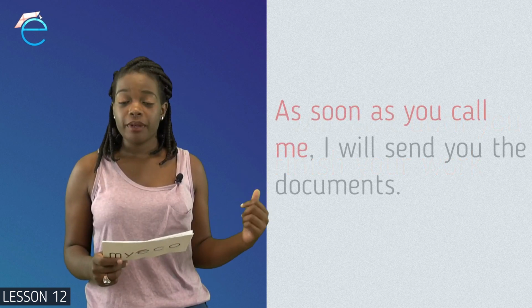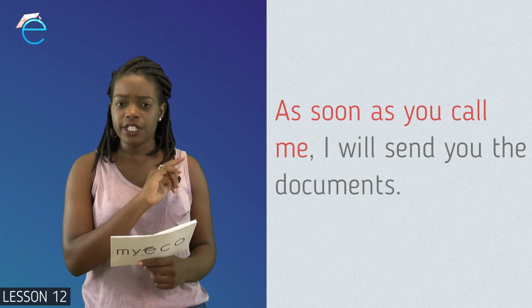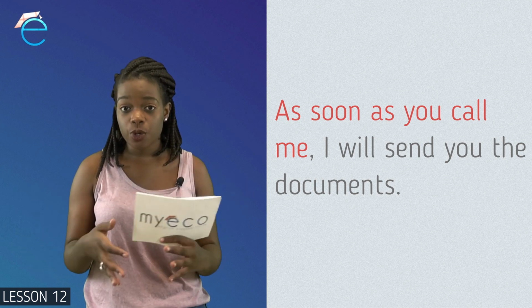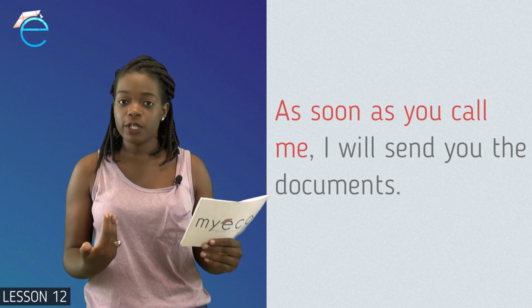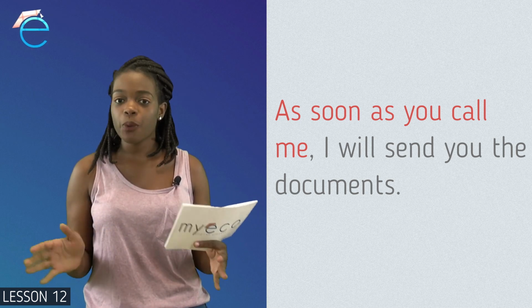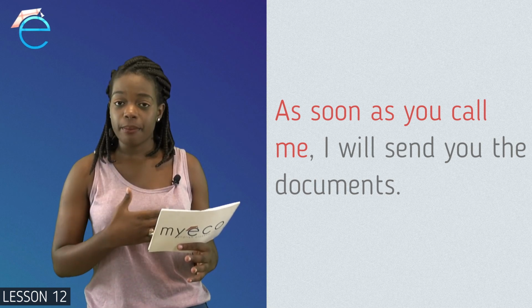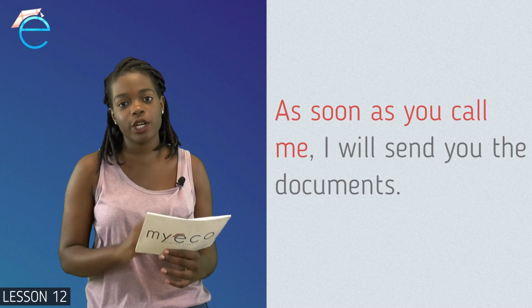As soon as you call me, comma, I will send the documents. This is kind of like our first example. As soon as can be seen as our time clause or our time phrase in this sentence. And all we've done here is swap the two in different places. So it's still the same sentence. The first bit is in our simple present tense and our second part is in future tense. I will send the documents.